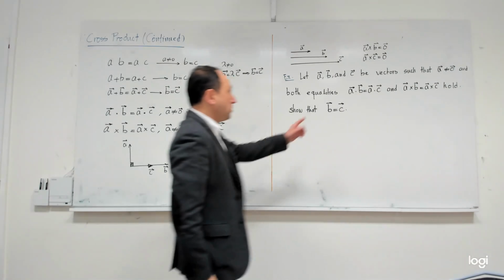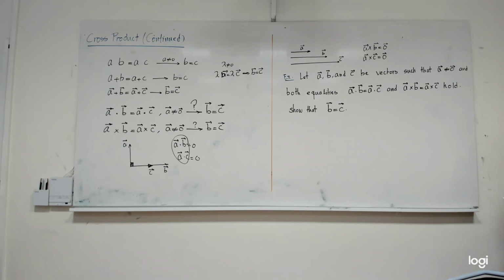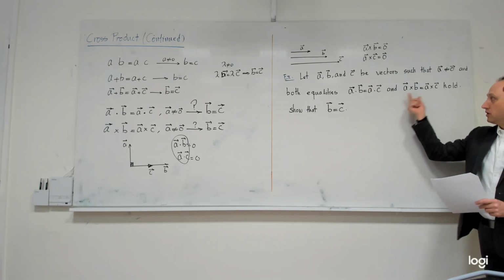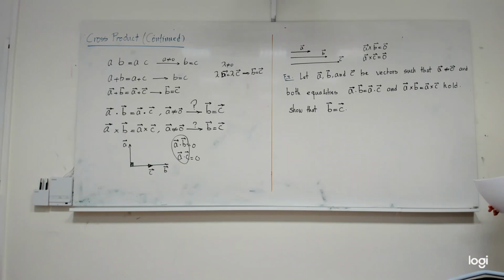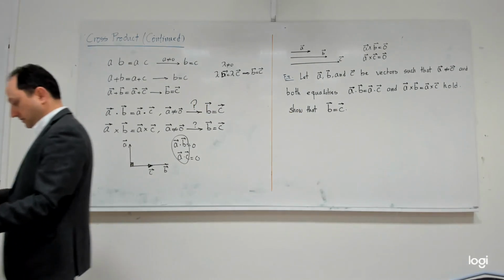So you see, I'm telling you that I have a triple of vectors A, B, and C so that both of them are simultaneously satisfied. Then I would say that it is inevitable B has to be equal to C. Yes? Okay, why is that? How do you think we can prove this?